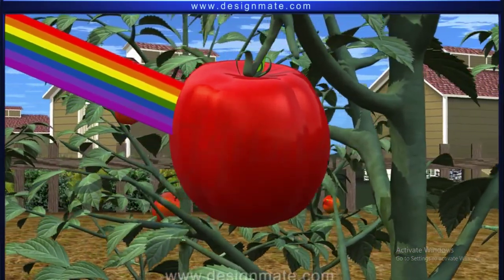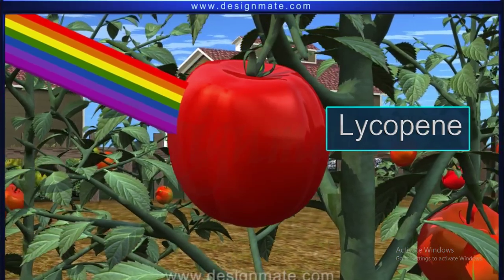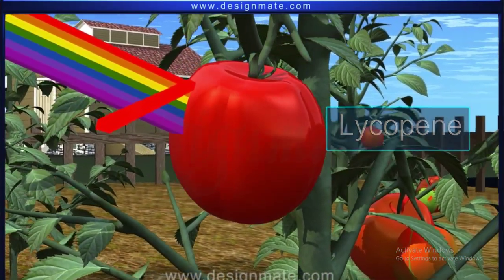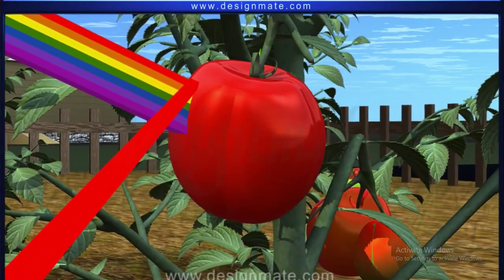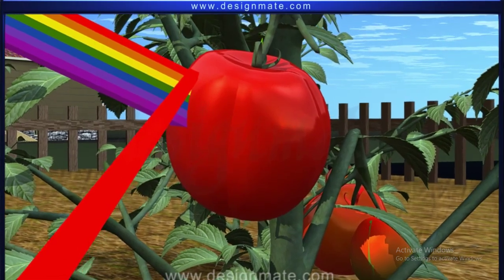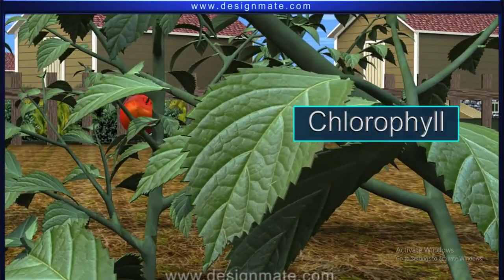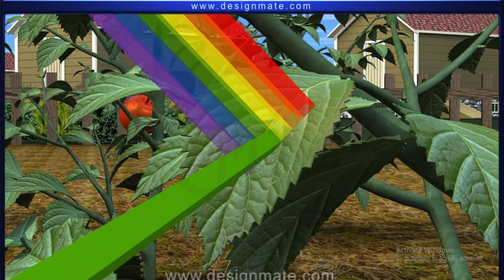Tomato contains a pigment called lycopene. This pigment absorbs all other colors of light except red. The red color gets reflected and reaches our eyes. The tomato thus appears red. Similarly, objects like green leaves contain chlorophyll. They absorb all other colors except green, which is reflected.